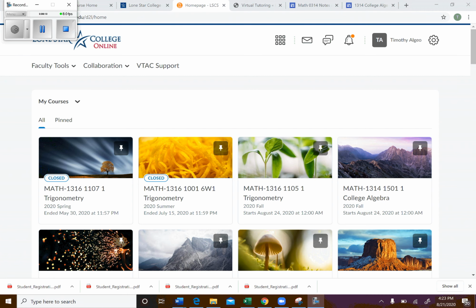CoReq 0314-1314. In case you're unsure what this course is, it is college algebra with support from some of the developmental topics that we need in order to be successful for college algebra. So you can think of it as a two-part course. The first part is going to be shoring up those skills we need so that we can be successful when we start the college algebra portion of the course. So the first probably 5, 6 weeks, we're going to focus on the developmental part of it.